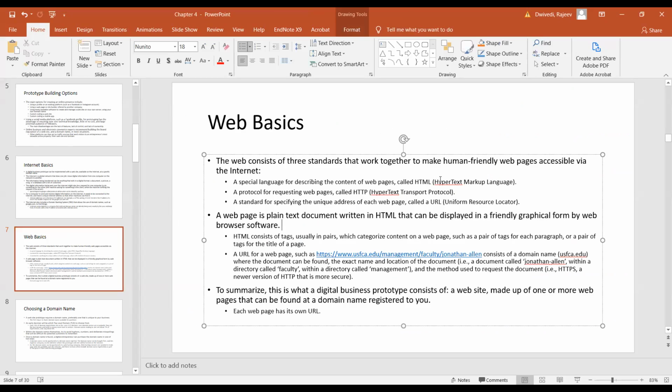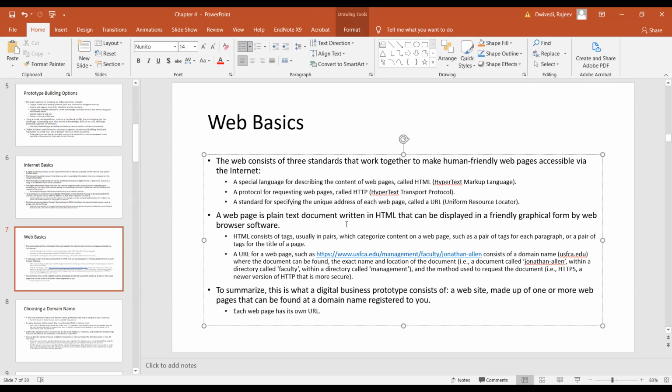First is hypertext markup language. Second is a protocol for requesting web pages, HTTP, Hypertext Transfer Protocol. Whenever you see the URL bar, earlier you used to type HTTP, but basically that is automatically there. The third is the standard for specifying the unique address such as Google, called a URL, Uniform Resource Locator. So basically, to make a start, you have to have these 3 technologies working together to give you the website and let you access it.